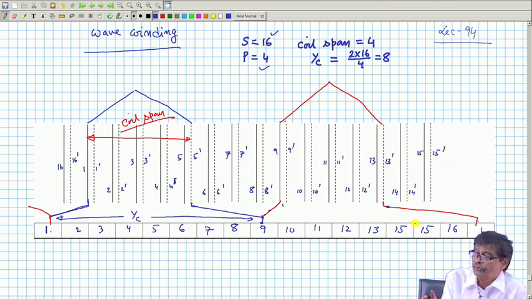So, if you want another alternative winding other than lap with this sort of idea, then you have to make some compromise somewhere.